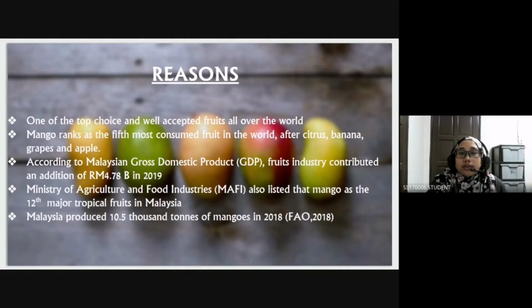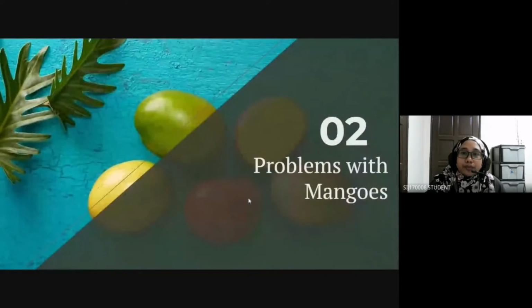According to Malaysian Gross Domestic Product (GDP), the fruits industry contributed an additional 4.78 billion ringgit in 2019. The Ministry of Agriculture and Food Industries (MAFI) also listed mango as the 12th major tropical fruit in Malaysia. Malaysia produced 10.5 thousand tons of mangoes in 2018 according to FAO.